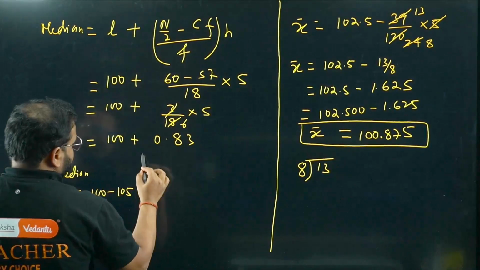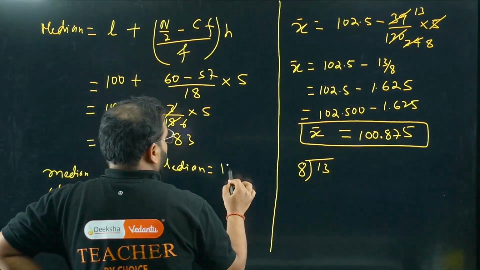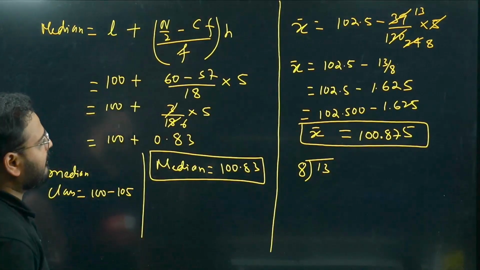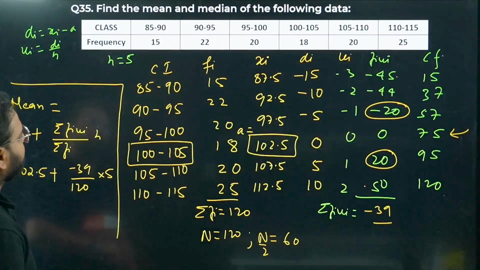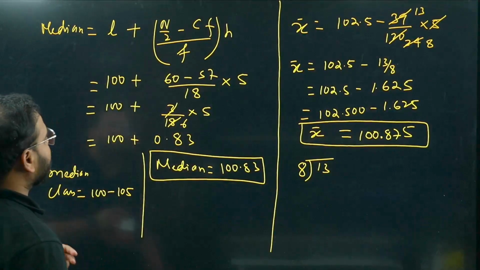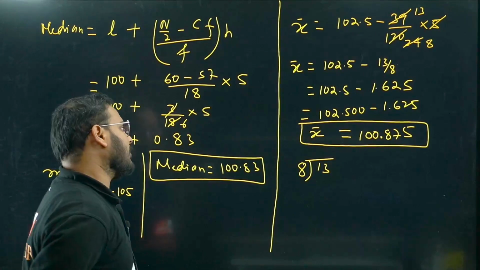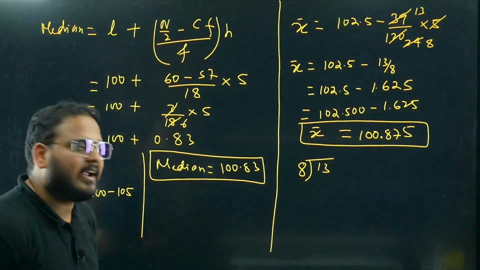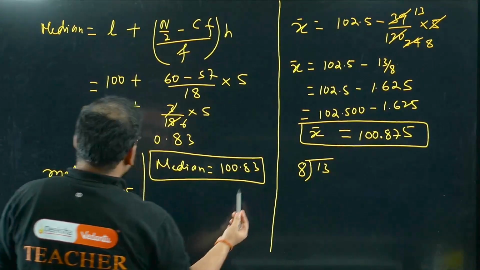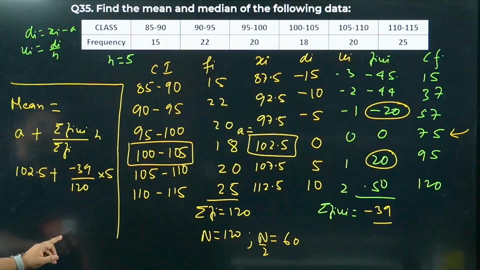So my median will come, have a look, the median will be 100.83. Please check. The mean of this data is given as 100.875 and the median is coming as 100.83, right? 6 fives are 30, 6 eights are 48, carries 2, 20, 6 threes are 18, again 2, so 8333 will come. 100.83 only. Let's move on now.